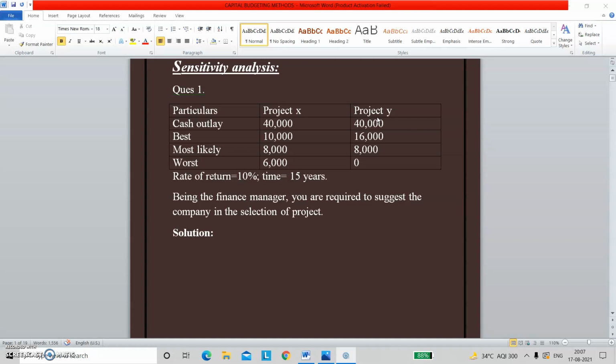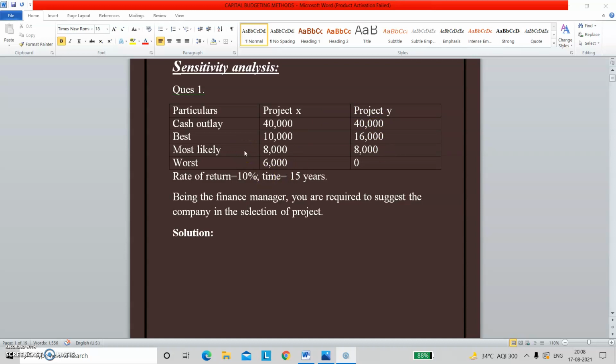The hint for this question is that you will be provided with best, most likely or worst outcomes. The investment outlay is 40,000 for both projects, X and Y. The best case means whenever the market is in its best scenario, project X is going to give you a return of 10,000 per year, and project Y is going to give you 16,000 per year. For most likely, that means on average, project X is going to give you 8,000 rupees per year and project Y is going to give you 8,000 equally.